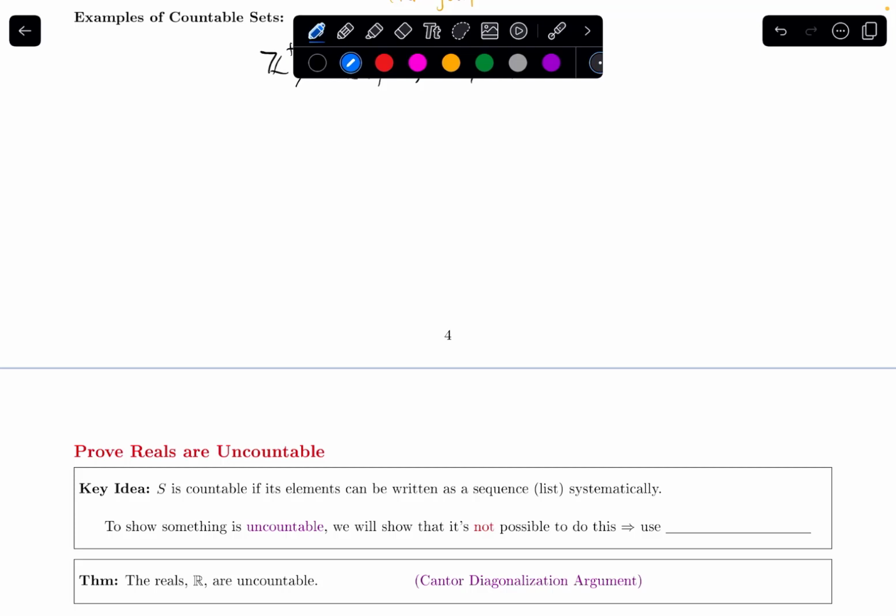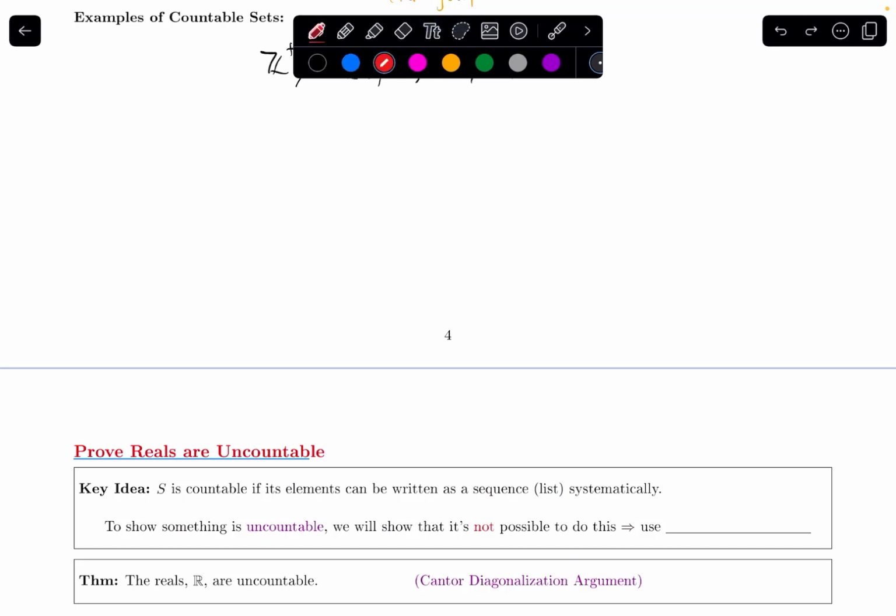In this video, we will prove that the real numbers are uncountable. Remember our key idea from before, that a set S is countable if its elements can be written as a sequence or list systematically. So if I'm trying to show something is uncountable, we can show that it's not possible to do that.